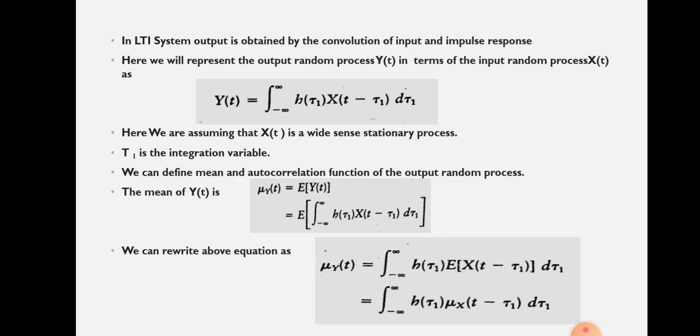In the case of an LTI system, you might have studied that the output is obtained by the convolution of input and impulse response. You may have studied this in the fifth semester. That is, the response of an LTI system is obtained by the convolution of the input signal and the impulse response. Okay, so we are utilizing that equation here.